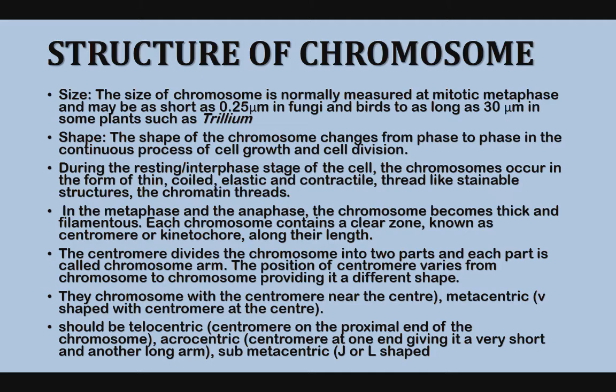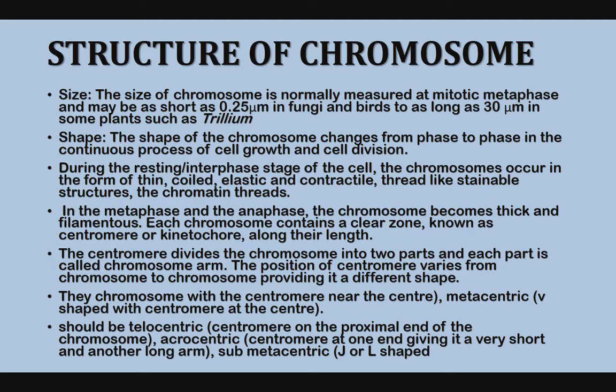The shape of the chromosome changes from phase to phase in the continuous process of cell growth and cell division. During the resting phase, or interphase of the cell, chromosomes occur in the form of thin, coiled, elastic, contractile, thread-like stainable structures like chromatin threads. In the metaphase and anaphase, the chromosome becomes thick and filamentous. Each chromosome contains a clear zone known as the centromere or kinetochore along its length.